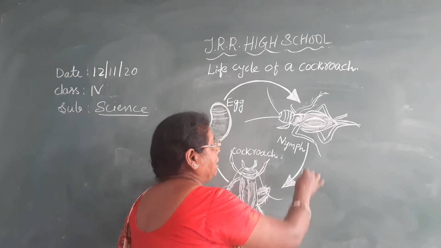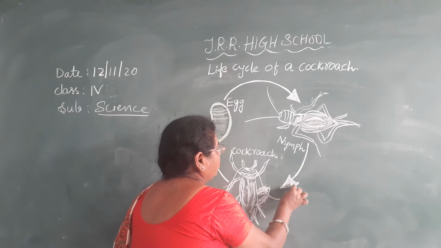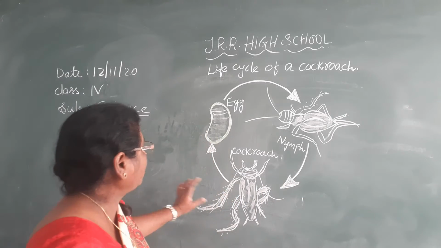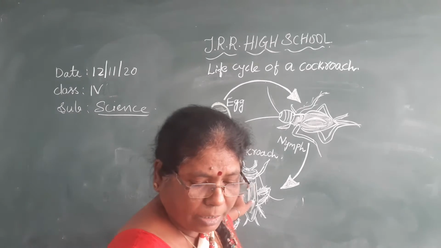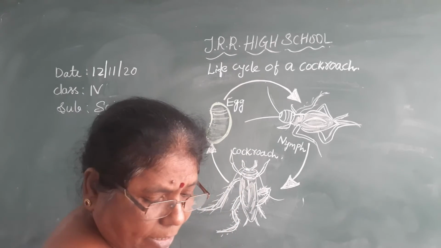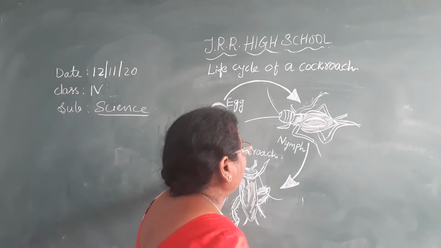Slowly it changes and develops into an adult cockroach. The wings are also developed, fully developed and ready to move. So this is the life cycle of a cockroach.